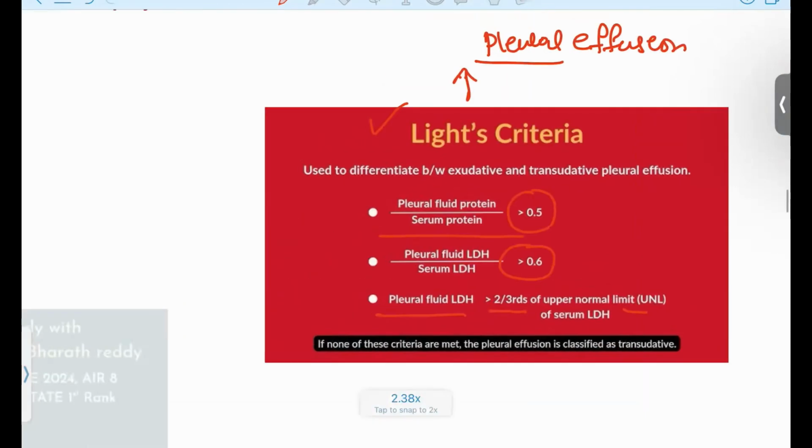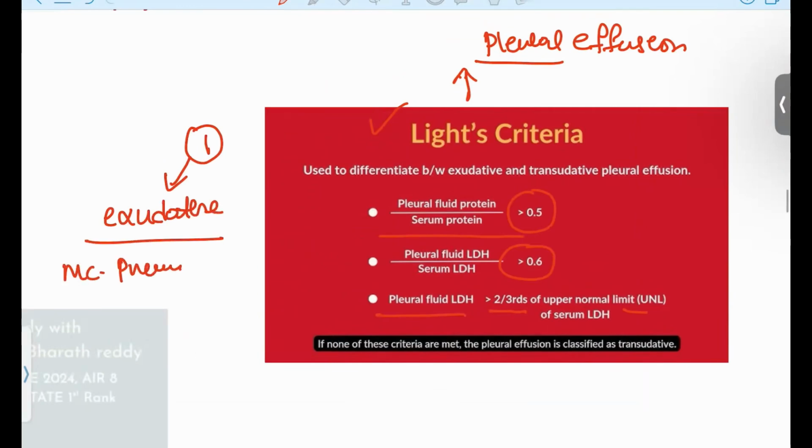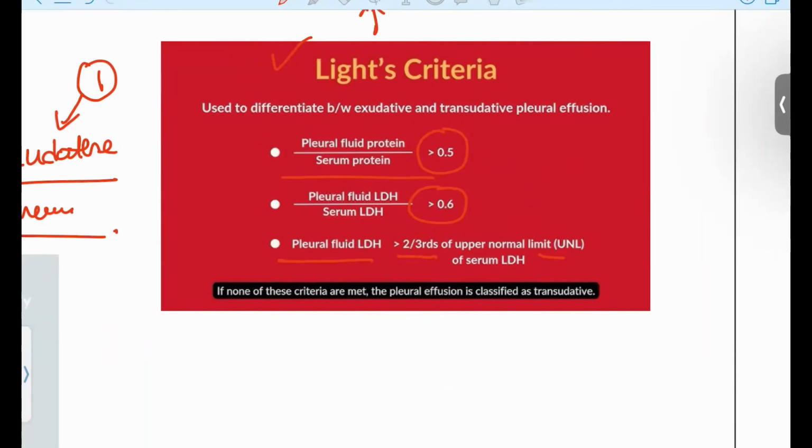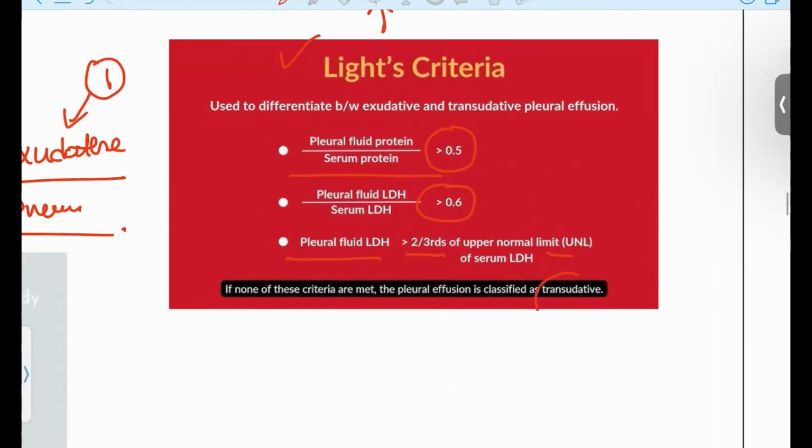Even if only one is met, we can consider this an exudative type of pleural effusion. And again, the most common cause is pneumonia. You can do the pleural tap for this patient. Pneumonia is the most common. And if no criteria are met, then we can consider this a transudative fluid.